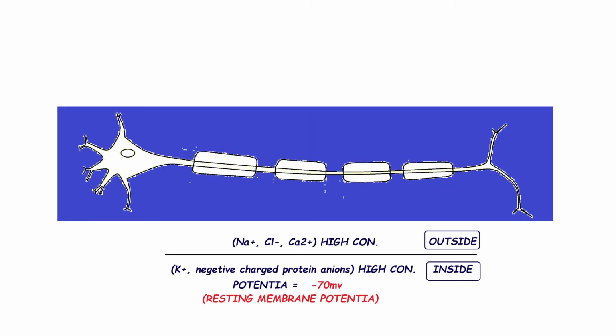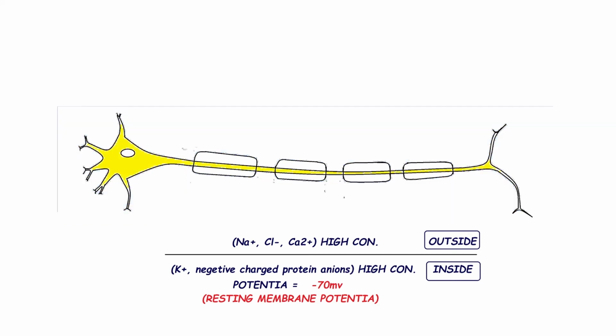In the resting condition, when no impulse is generated, outside of the cell there is a high amount of Na+ cation or sodium ion, Cl- anion or chloride ion, and also Ca2+ or calcium ion in higher concentration. And inside the neuron or nerve cell there are K+ cation or potassium ion and protein ions in high amount.